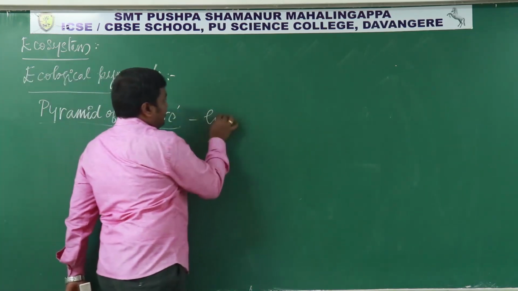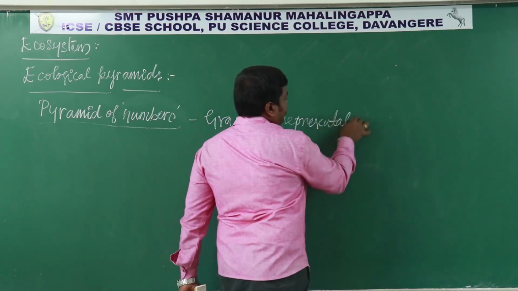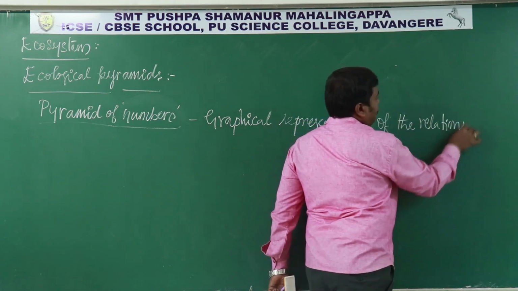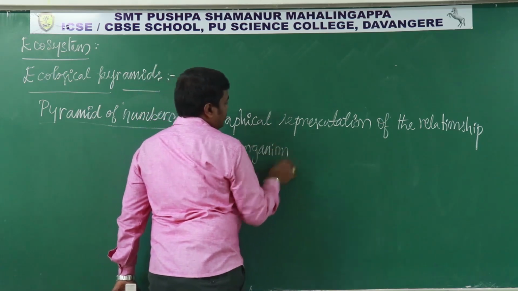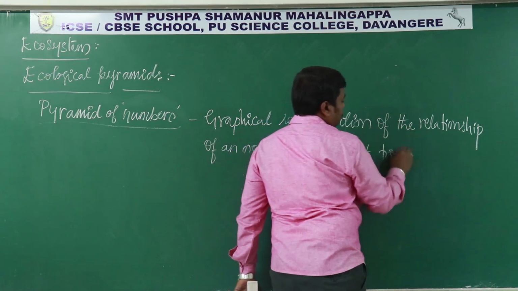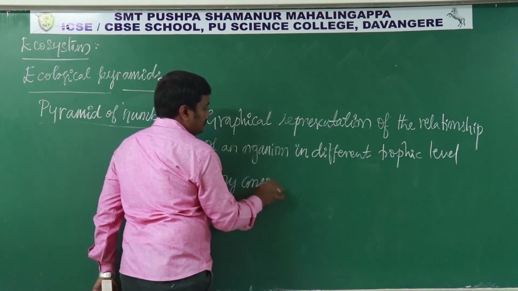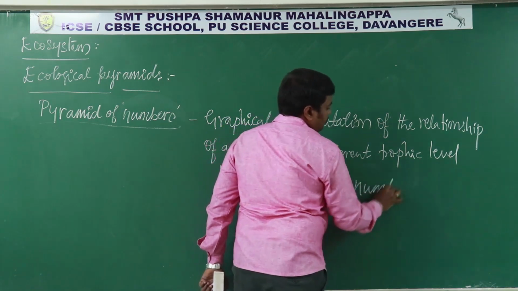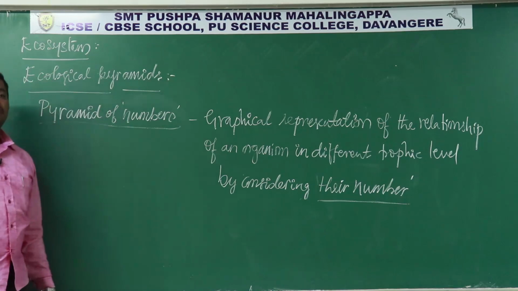That is, how many organisms are present in each trophic level: first trophic level, second, third and fourth trophic level.